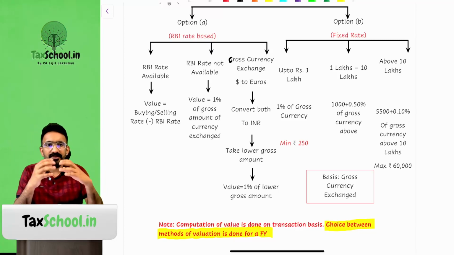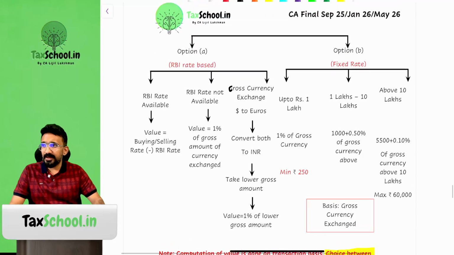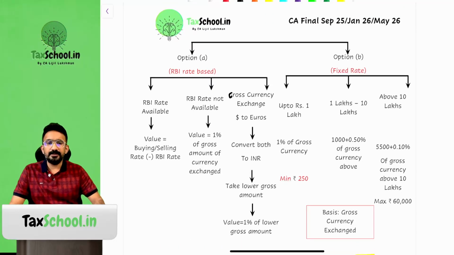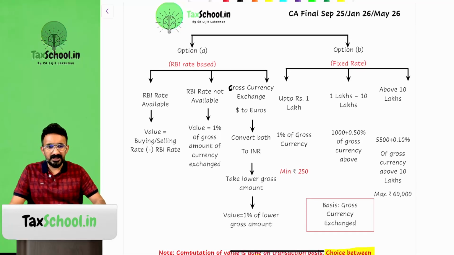Now the second method is the fixed rate method. What is the meaning of fixed rate method? You will have to treat it as if it is a slab rate, like we have in income tax. What is the structure for the slab rate? Again, you are doing this for each transaction.